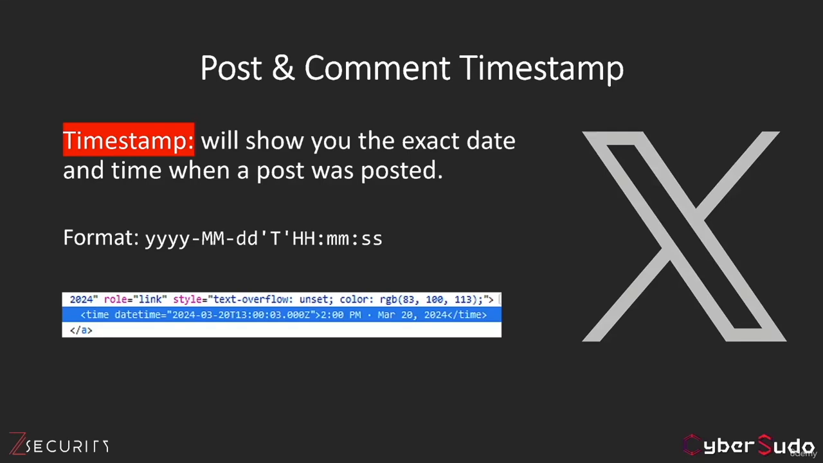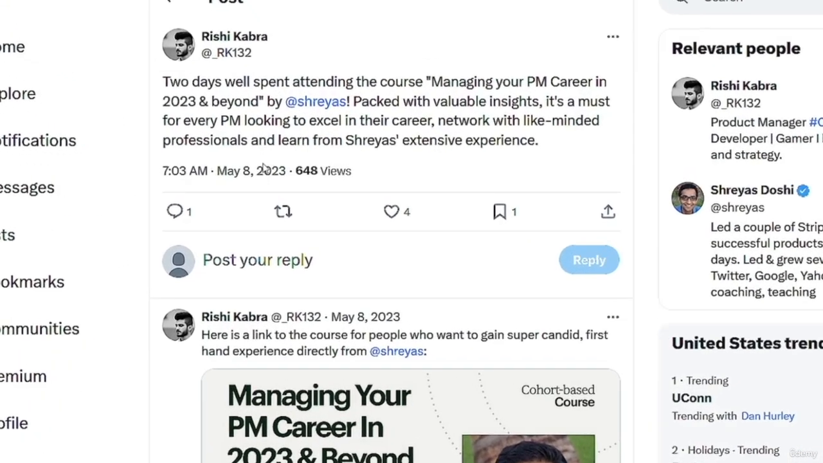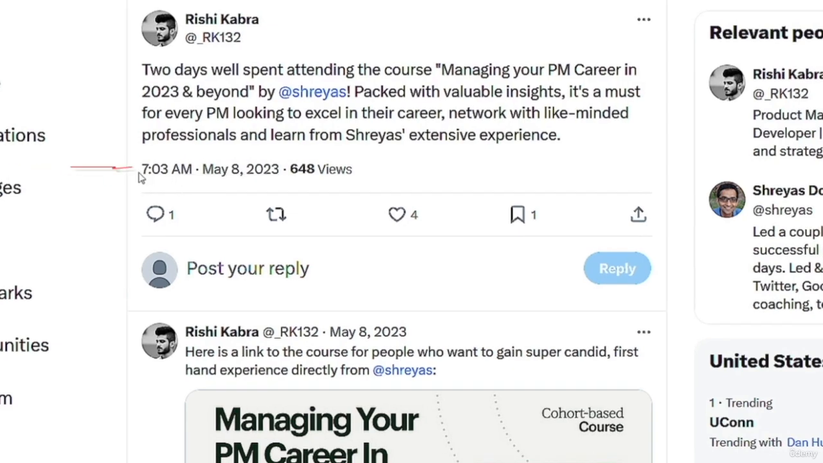The next thing we can do is to extract the timestamp of a certain tweet, which is something that we have already done with Instagram. So let's find the timestamp of this post. We can see that it was posted on 8th of May 2023 at 7 a.m.